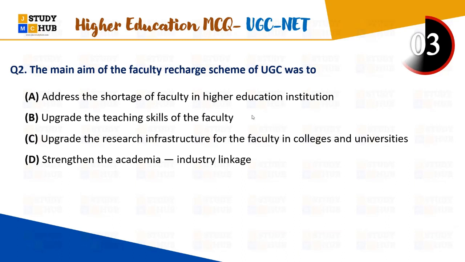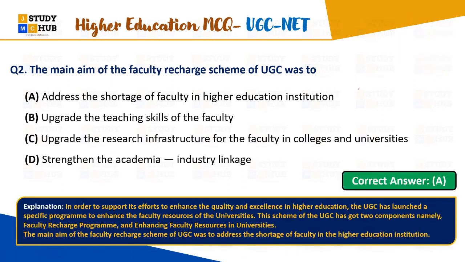So you should know all these schemes of the UGC, which are basically for higher education. Higher education से आप UGC की वेबसाइट पे जाइए और जितने स्कीम्स है हायर एजुकेशन को लेकर, उसको आप देख लीजिए, उसके ऑब्जेक्टिव्स पढ़ लीजिए, वो स्कीम है क्या और किस चीज के लिए है. ठीक है, चलिए. Right option here is A, right? So I have told you that those who are saying B, it is not correct, and the right answer here is A. A जो है आपका बिल्कुल सही आंसर है.